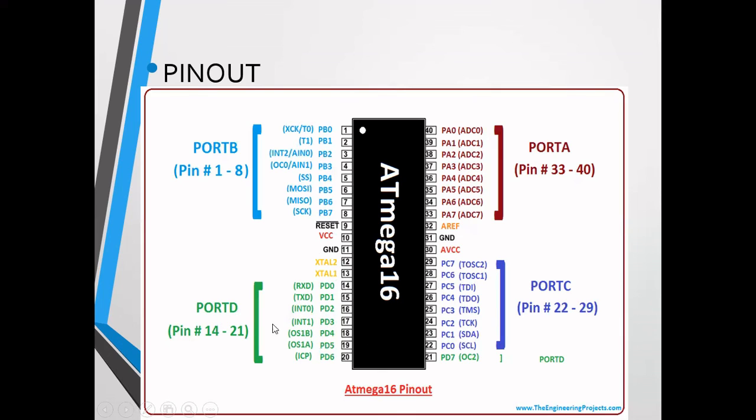Coming to the pins in port D, RX and TX are the receiver and transmitter, responsible for UART communication. These are the two interrupts, INT0 and INT1.